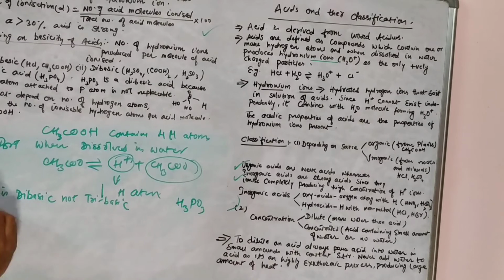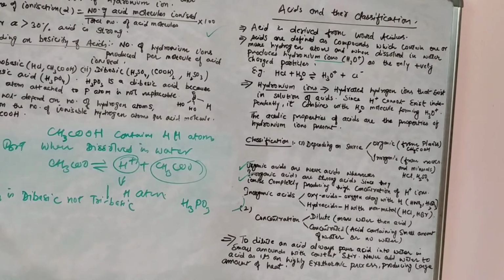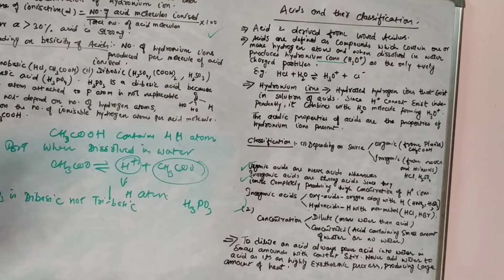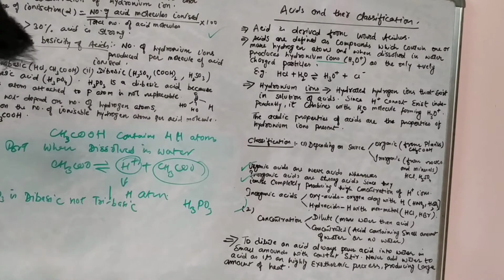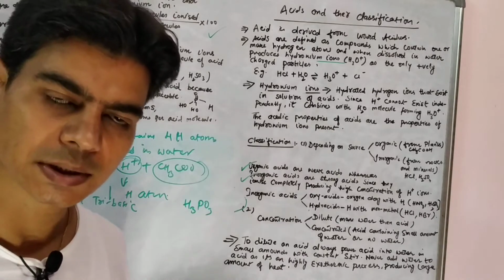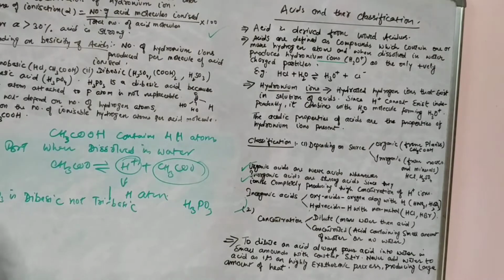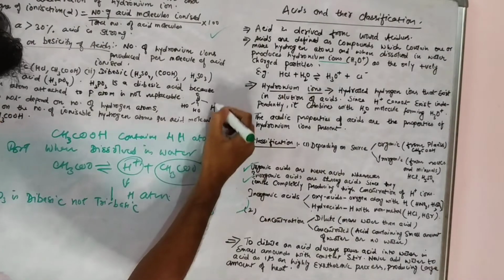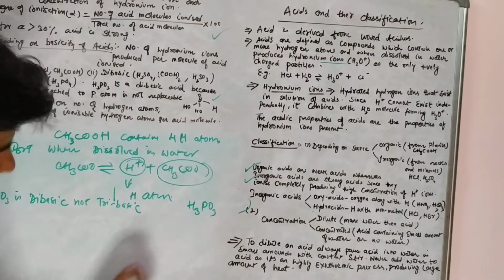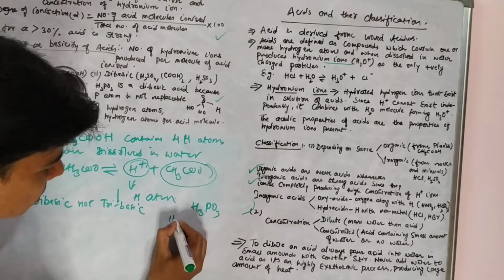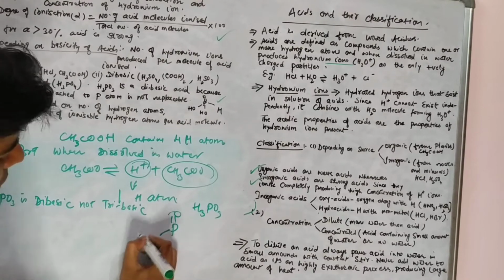Why not tribasic? Because someone may look at H3PO3 and see that it contains 3 hydrogen atoms, so it should be a tribasic acid, but it is not. To understand why it's a dibasic acid and not a tribasic acid, we need to look at its structure. I'll just draw it here again. I hope this is visible to you.